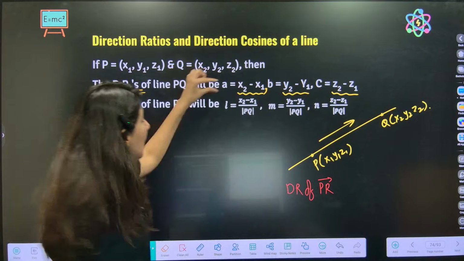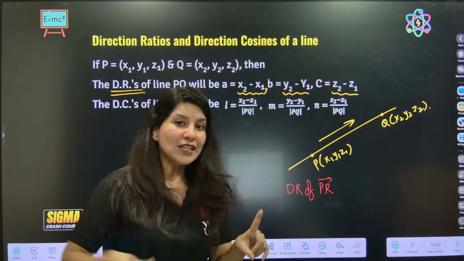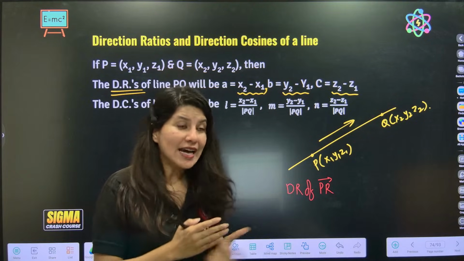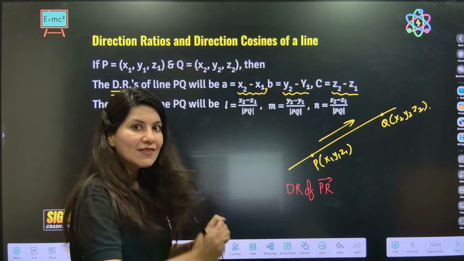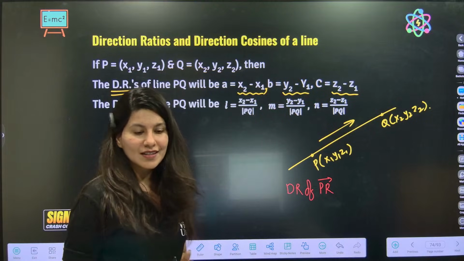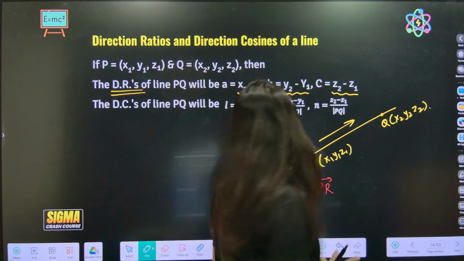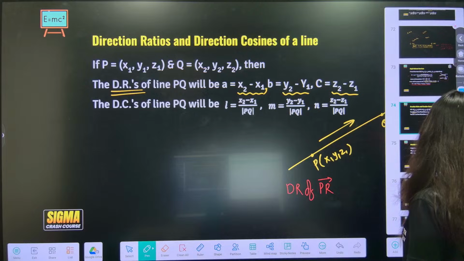Correct? Now once we have direction ratio, do I need to tell you one more time how to calculate direction cosines from ratio. Same procedure. If you have this, just divide by square root of this square plus this square plus this square. Are you getting my point? Yes, DC of line whose 2 points are given to you. Alright?